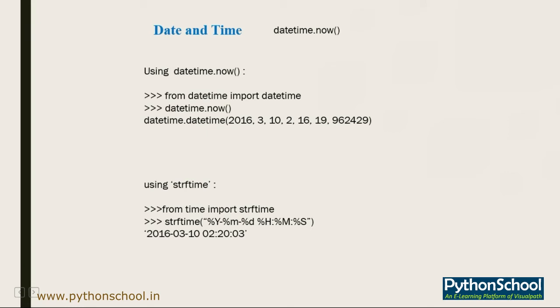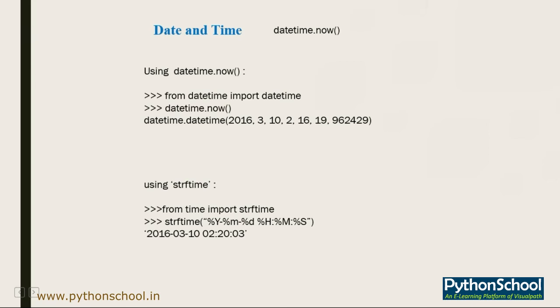To get the date and time from Python, you can write the following code which is on the screen. If you use from datetime import datetime and call datetime.now, it will give us the date and time of that particular zone. The datetime in this format is almost unintelligible, and you might want a separated, more readable result.